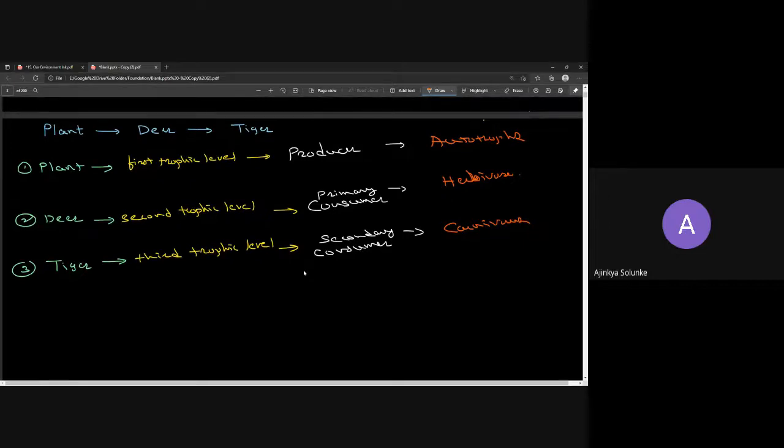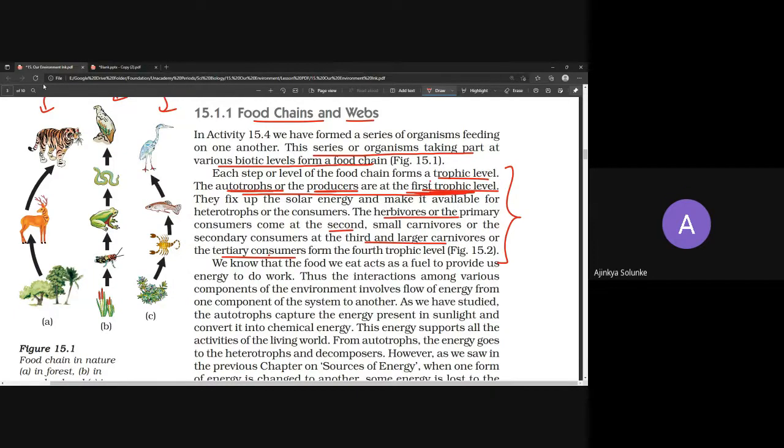So we have herbivorous, primary consumer, second trophic level. So we can write it in this way. So what is the compulsory condition? Plant should be kept in which trophic level exactly? What is the compulsory condition where it should be kept? First trophic level. Correct. Okay, great. So we have different levels for it.